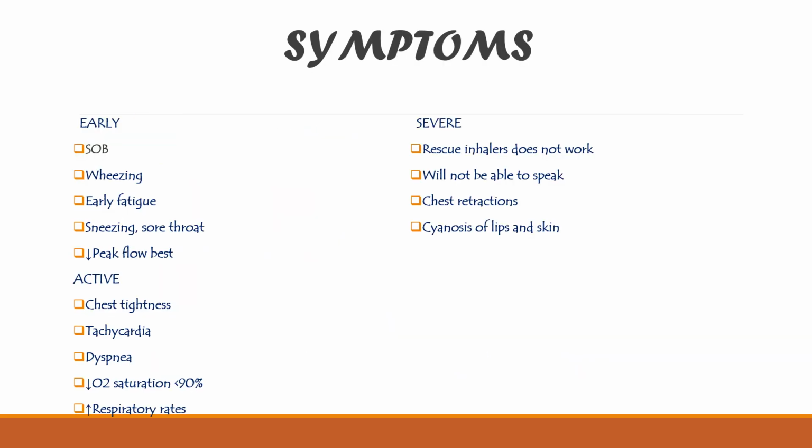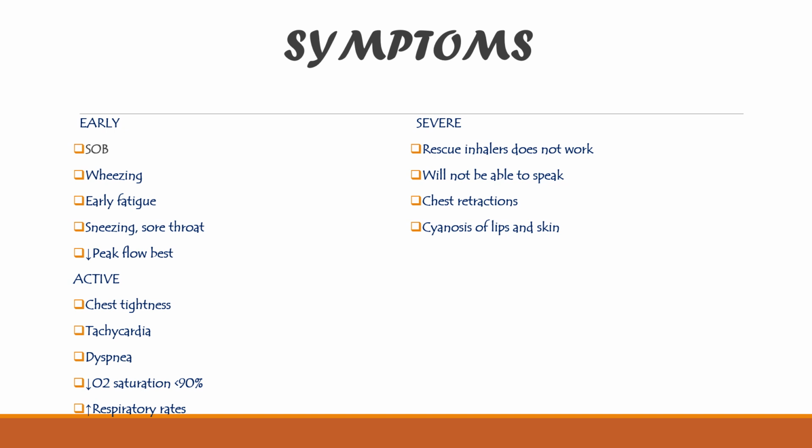Now the symptoms are categorized into early, active and severe. The early symptoms are shortness of breath, wheezing, early fatigue, sneezing, sore throat, and decreased peak flow. We will deal with decreased peak flow later. Then the active symptoms: chest tightness will be there, as I previously explained when the airway smooth muscles are constricted. Also tachycardia, dyspnea, decreased oxygen saturation of less than 90%, and increased respiratory rate. In the severe symptoms, rescue inhalers do not work for these people. They will not be able to speak, retractions will be there, and cyanosis of the lips and skin will be seen.